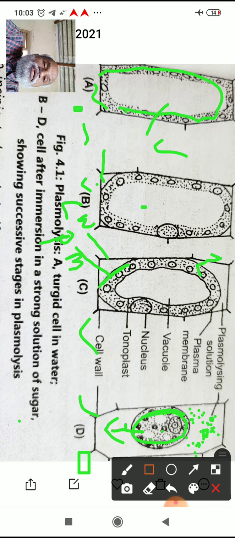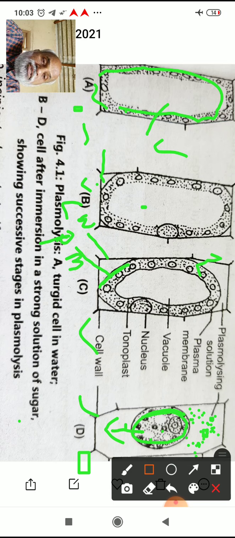Then in C, there is some progress in the contraction of the protoplasm, and in D you can observe fully plasmolyzed, centrally placed protoplasm surrounded by the plasma membrane. So like this we have seen the diagrammatic representation and the discussion related to plasmolysis.